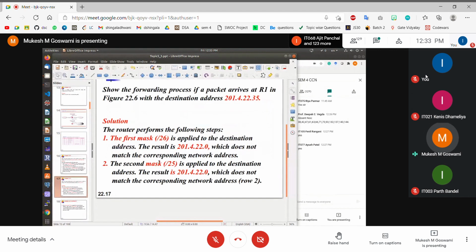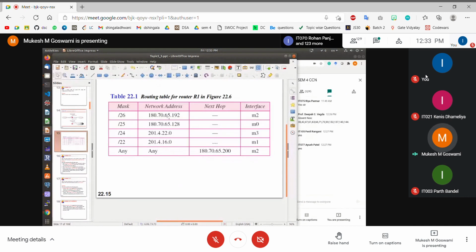Then you try to match in the second case. What is the second case? Subnet mask is 25. So keep the first 25 bits as it is. Make all other bits 0. Again, the value is 201.4.22.0. Match with the second entry in the table. Doesn't match with the second entry. This one is 192.180.70. So it doesn't match.